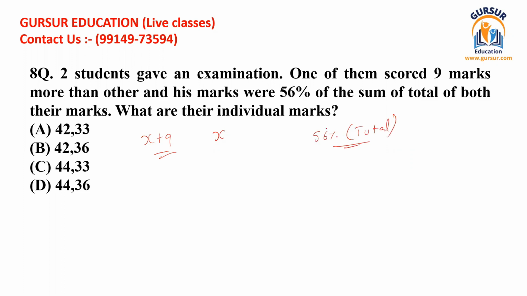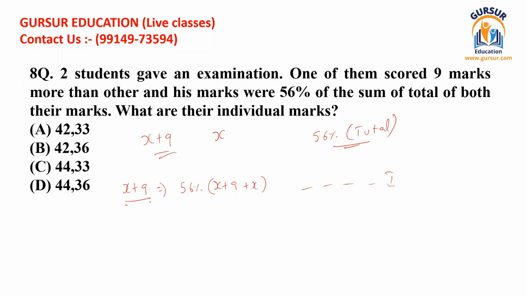So we can easily solve this question. That means we are given that X plus 9 is equal to 56% of X plus 9 plus X. So in this way you can make the mathematical equation. I'm just going to give its explanation again.